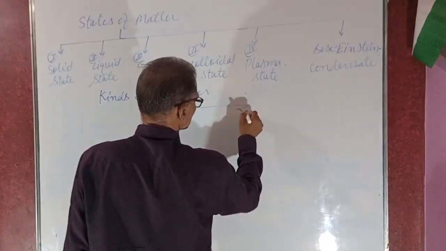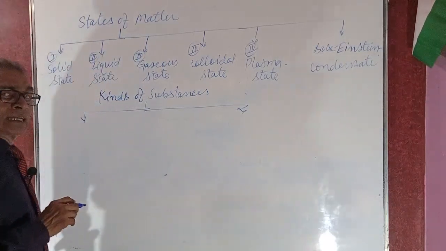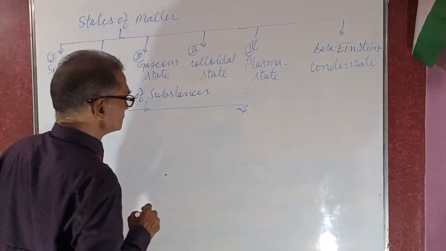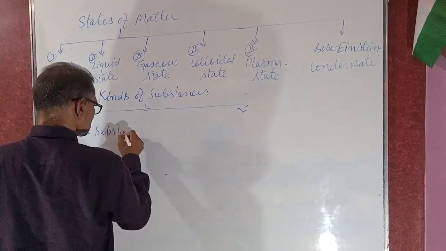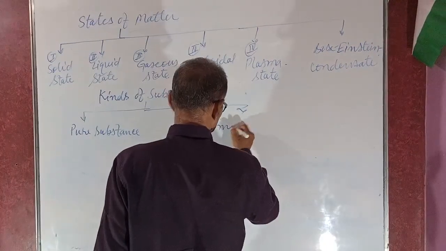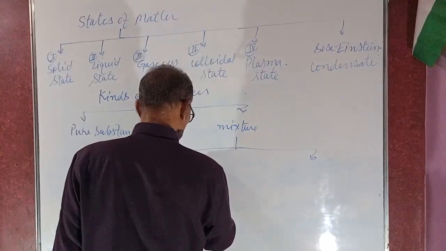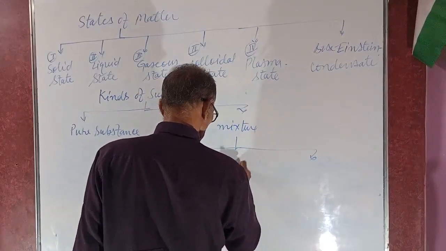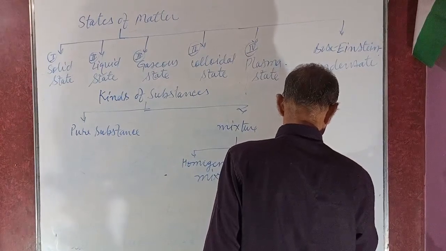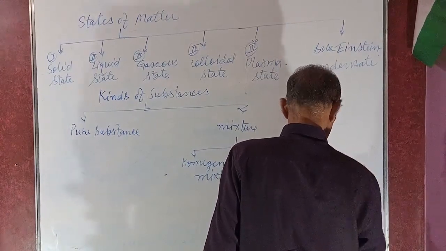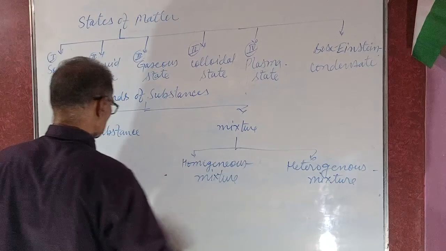Types of substances. Substances are mainly two types: pure substances and mixtures. Mixtures are also divided into two types: homogeneous mixture and heterogeneous mixture.